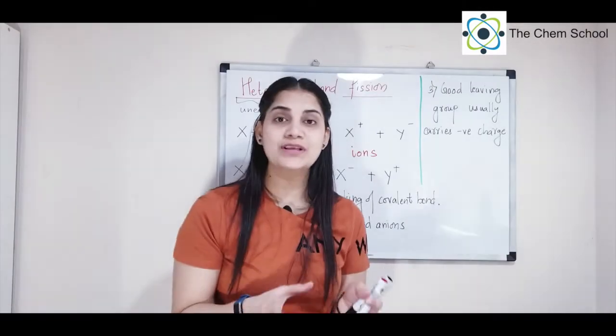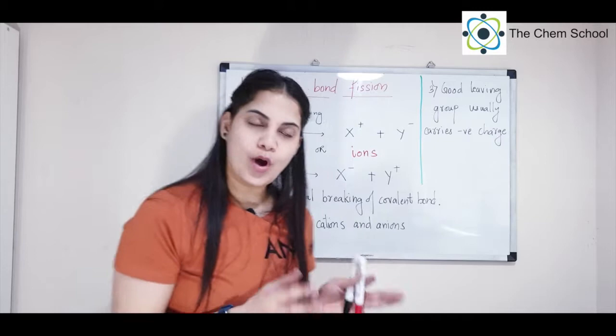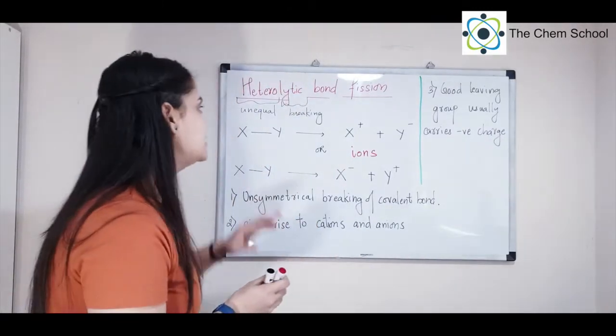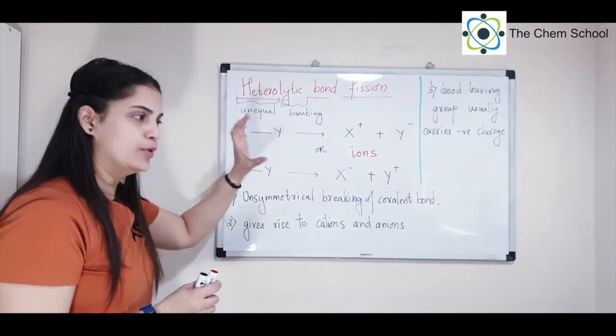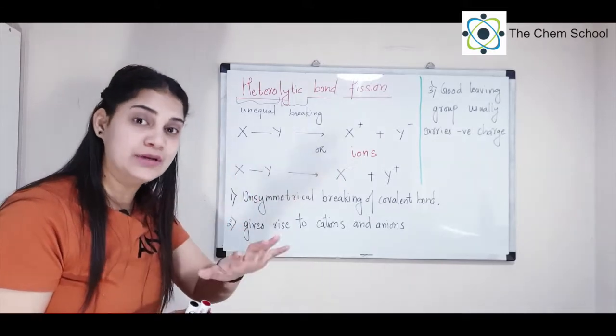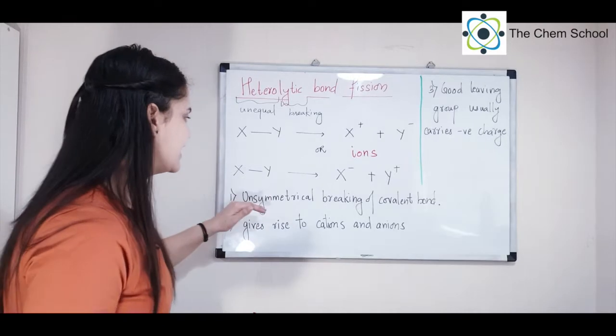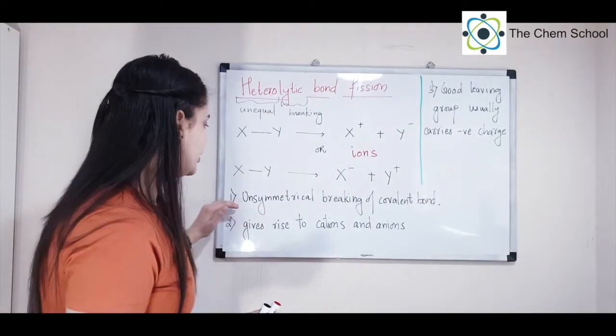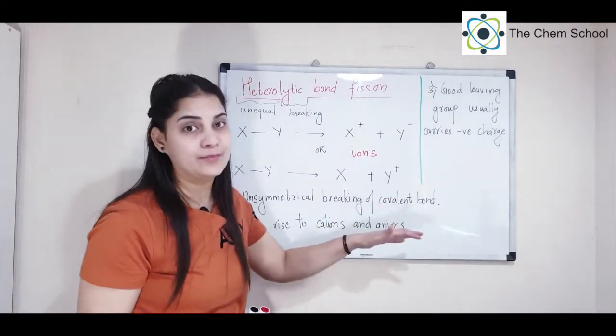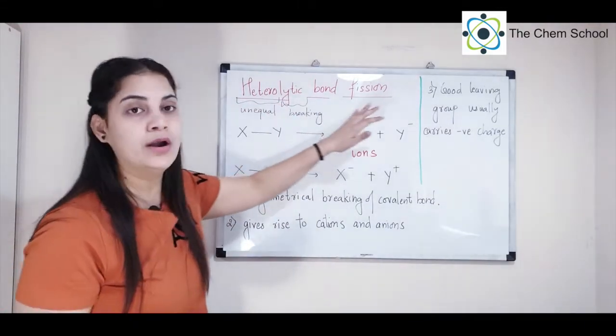Let's understand what is heterolytic bond fission. As homo means equal, hetero means unequal. So homolytic is equal breaking of bond. Similarly, heterolytic will be unequal breaking of bond. And which bond did we say? It is going to be a covalent bond. So when you have unsymmetrical breaking of a covalent bond, then you will say it is heterolytic bond fission.